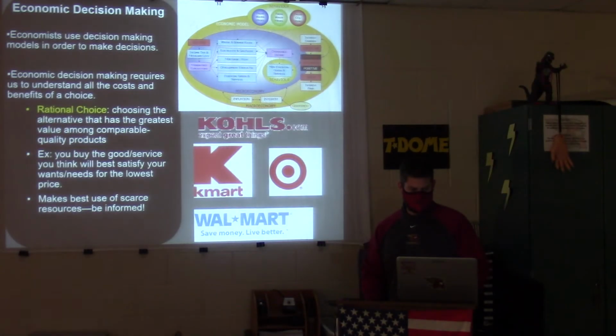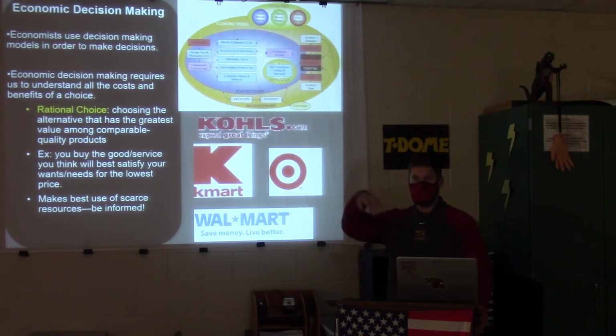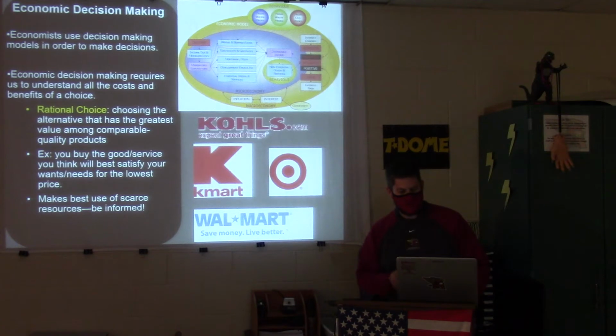All right, we'll skip that political cartoon. Economic decision making. Economists use decision making models in order to make decisions. You use decision making models in different choices, just every day whenever you're making decisions. You probably use a decision-making model, which would be elimination by aspects. So if you've got a bunch of choices, and one of them has this, you know that one of them isn't going to work out, you eliminate that choice. That's a decision-making model. Economic decision-making requires us to understand all the costs and benefits of a choice.